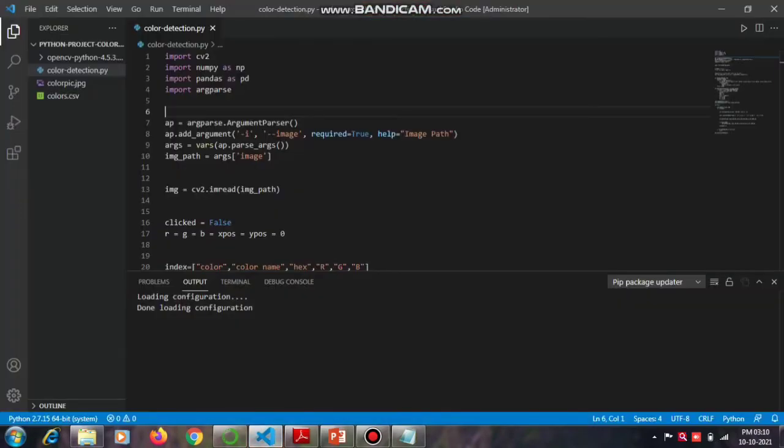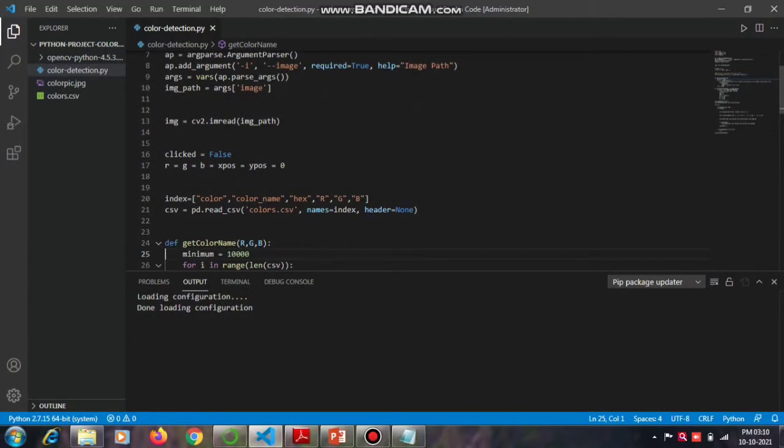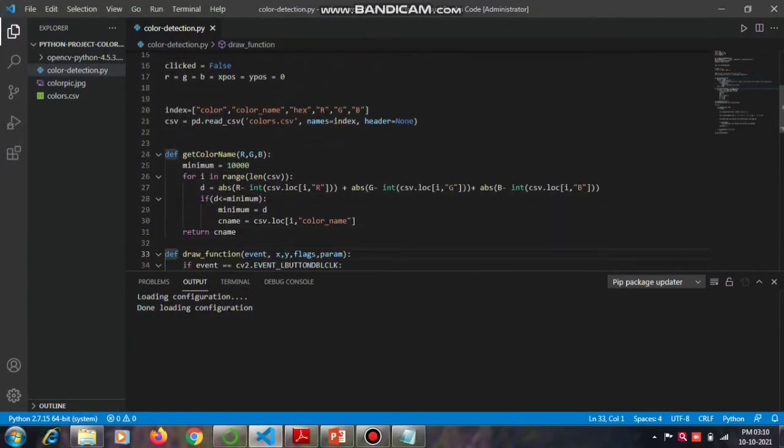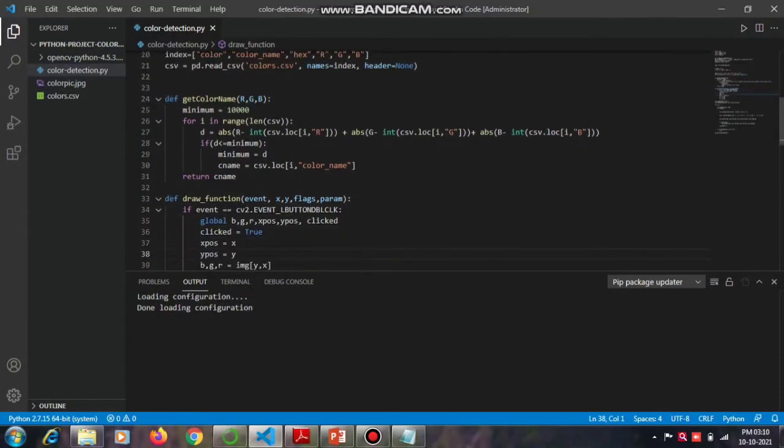Now, after the PPT presentation, we will explain the source code of the project and display the actual output. In this source code, we import different libraries: NumPy, Pandas, and OpenCV. Next, we create an argument parser to take the image path from the command line. Then we read the image with OpenCV. Next, we declare the global variables index and CSV. Then we read the CSV file with Pandas and give names to each column. Then a minimum function calculates the minimum distance from all colors to get the most matching color.